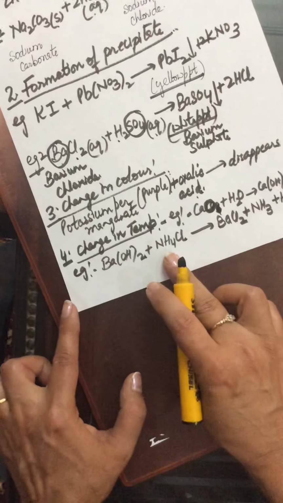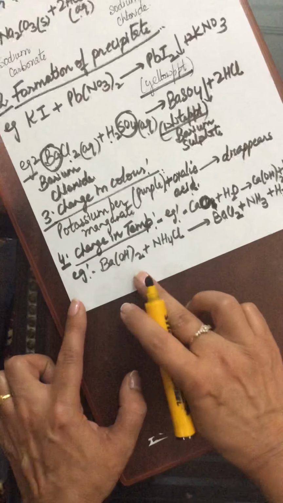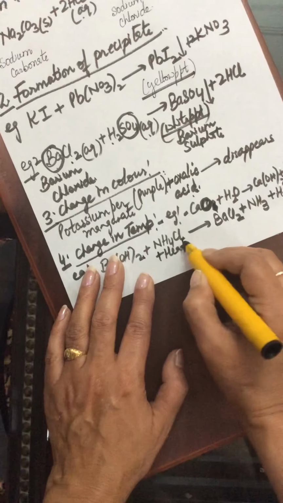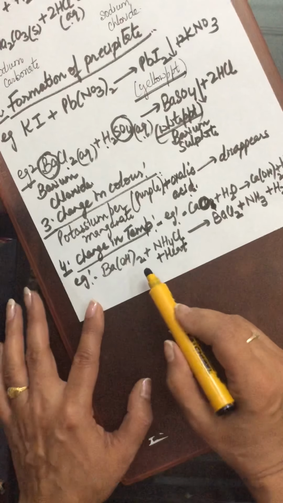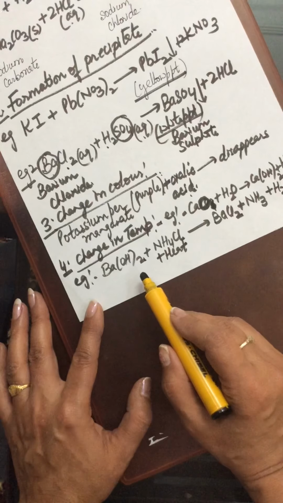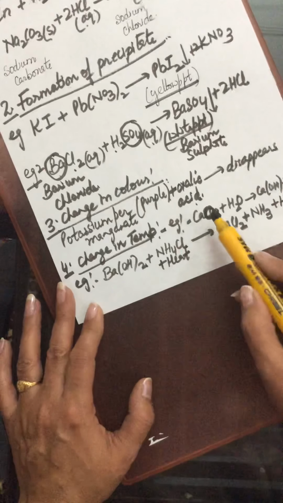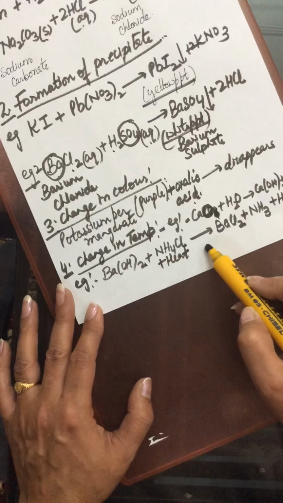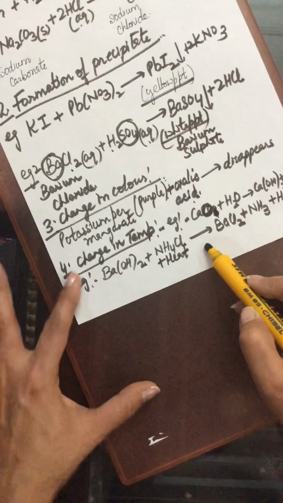In this case, when you mix the two solutions and touch the beaker, you'll find that the beaker is cold because heat is absorbed here. That is, temperature decreases as heat is absorbed. So when there is change in temperature, it shows that this is a chemical reaction.